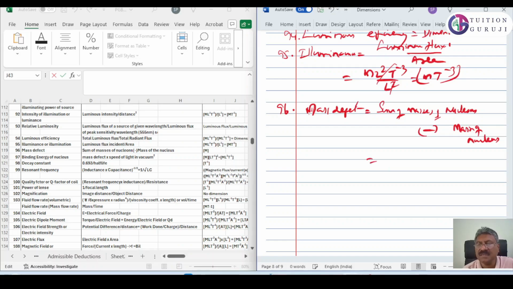That means it is a difference in masses. Okay, that means the dimension is M.